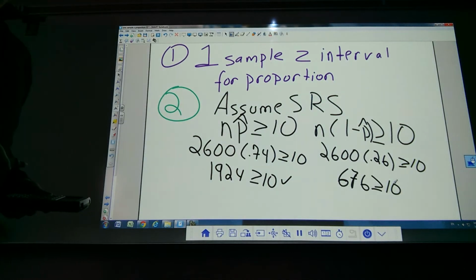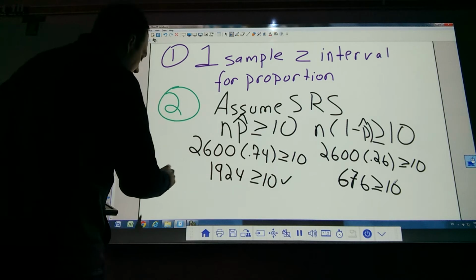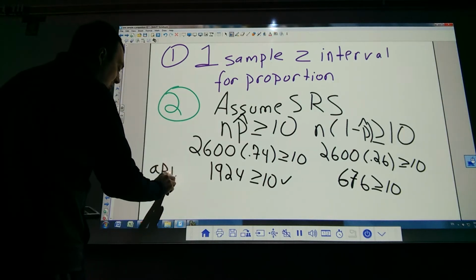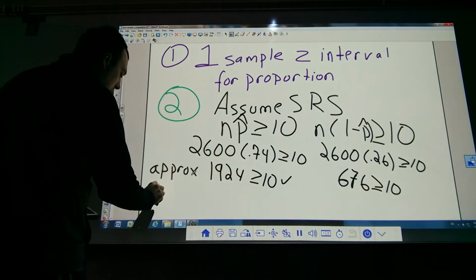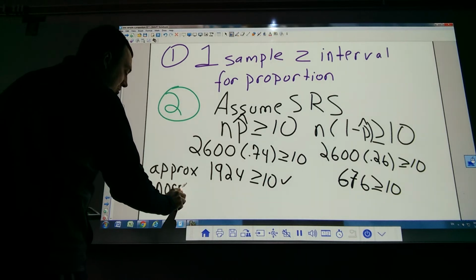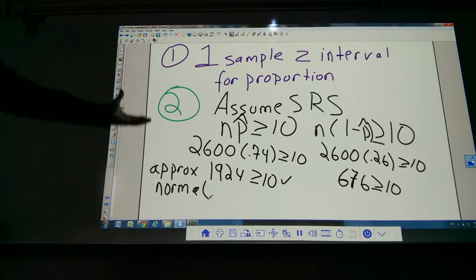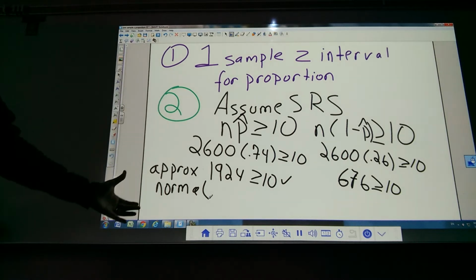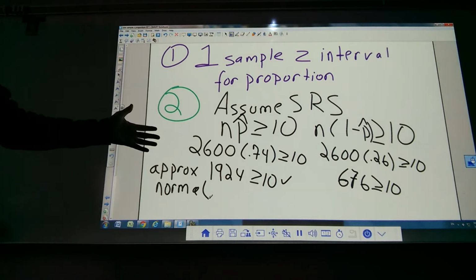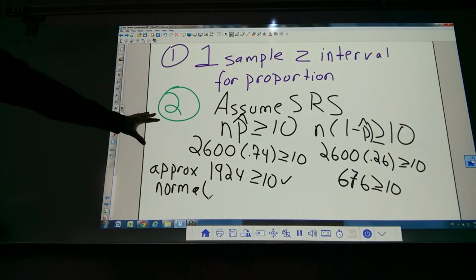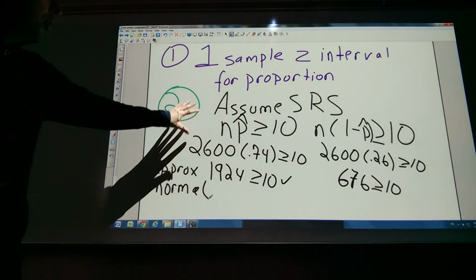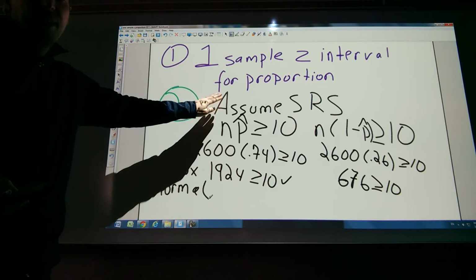So we'd need to do that. This is the normal check. So we'd want to say, therefore, it is approximately normal. This is also showing, did I have a big enough sample size? And yes, I had a big enough sample size. I can use the normal curve. There it is. So that is your normal check. We always want to look for where we get the data from.